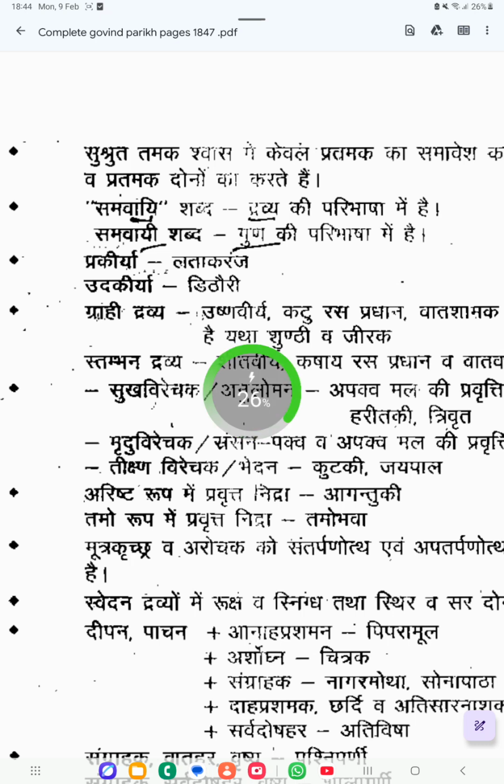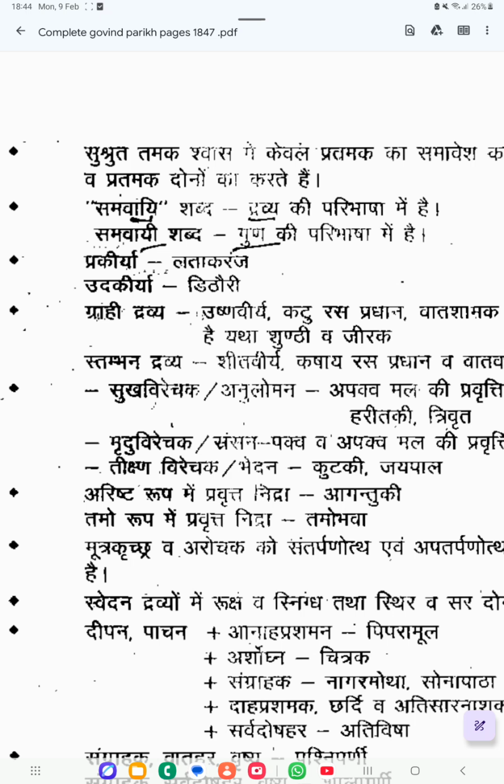The next one is synonyms. You can see the Dravya synonym Prakirya. It is a synonym of Lata Karanja. And the next one is Udakirya. It is a synonym of Titori. Titori means Chirabilva. Prakirya is a synonym of Lata Karanja. Udakirya is a synonym of Chirabilva.